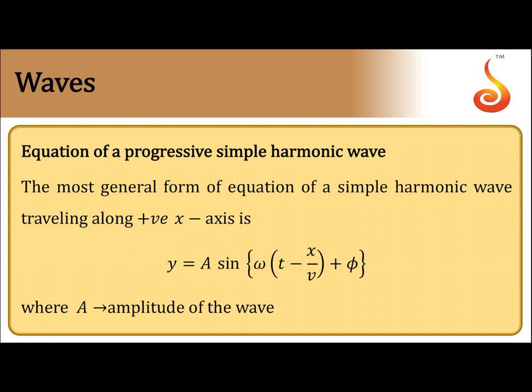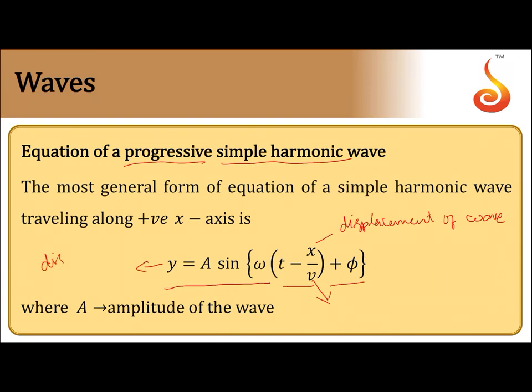If it is propagating without changing its frequency and amplitude, then such a wave is called a progressive wave. The equation for a progressive simple harmonic wave is given by y = a sin[ω(t − x/v) + φ], where v is the velocity of the wave and x is the displacement of the wave. This is the displacement of the wave and this is the displacement of the particle.